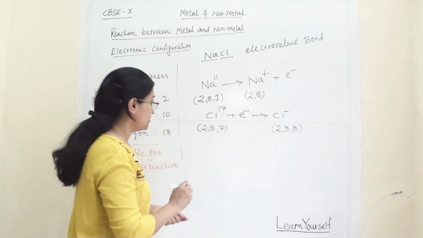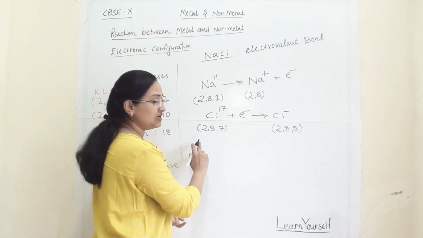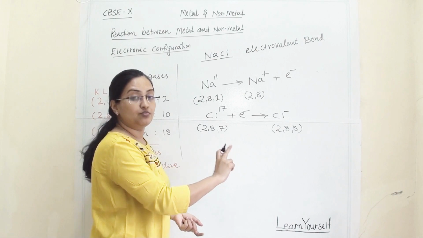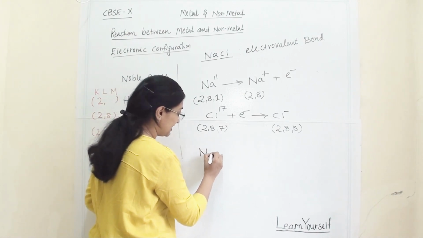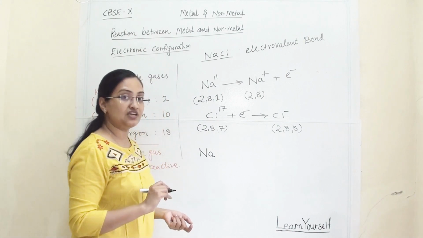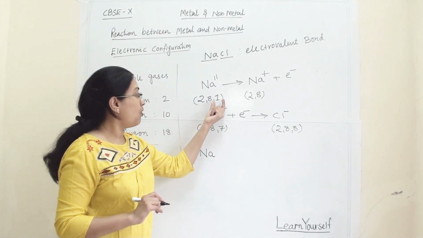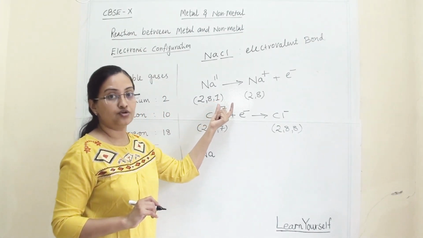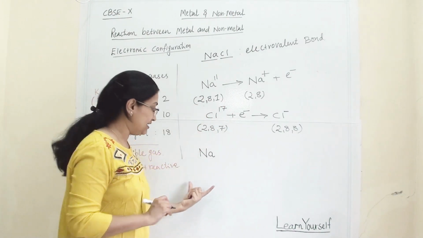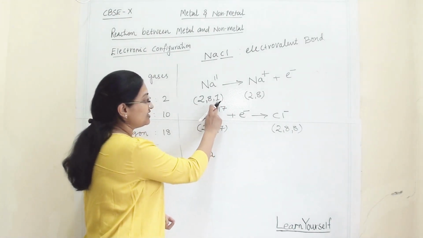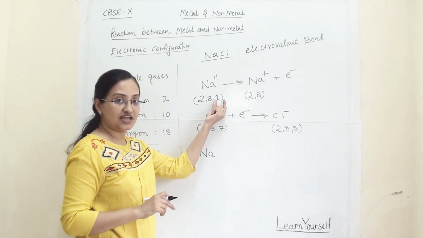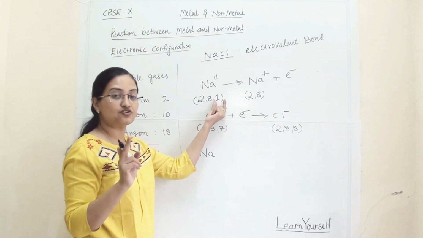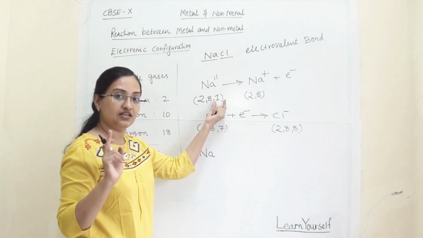Now here we are representing our electrovalent bond by a dot diagram. What is the meaning of a dot diagram? A dot diagram means we are showing all the valence electrons of the element. What are valence electrons? Valence electrons means the last shell's electrons. We show only the last shell's electrons.